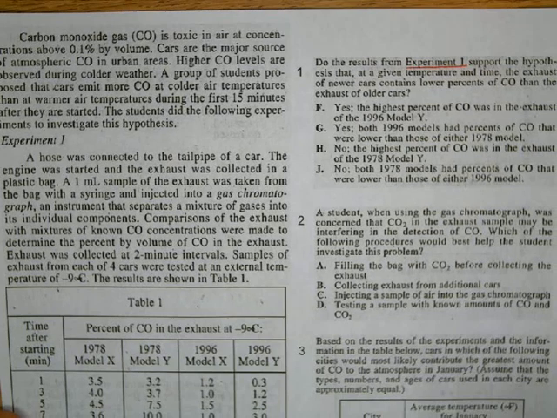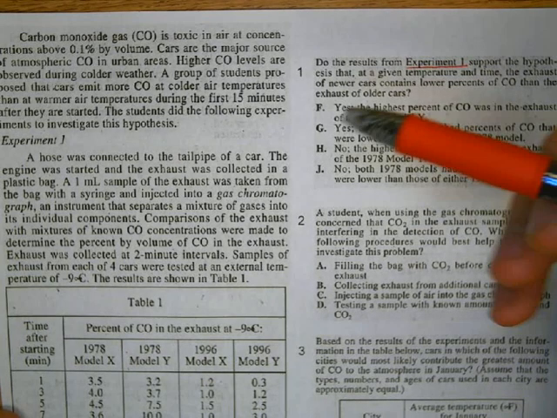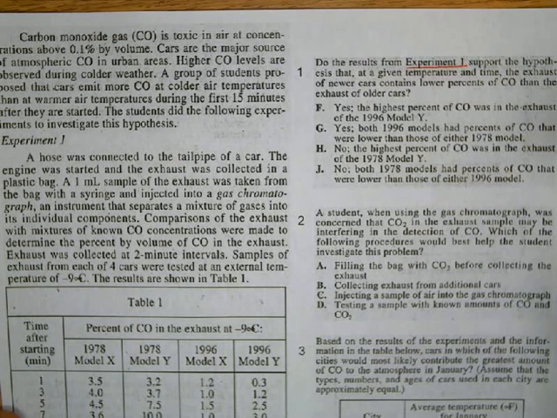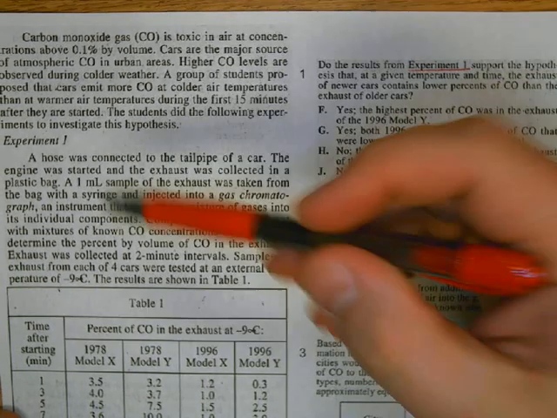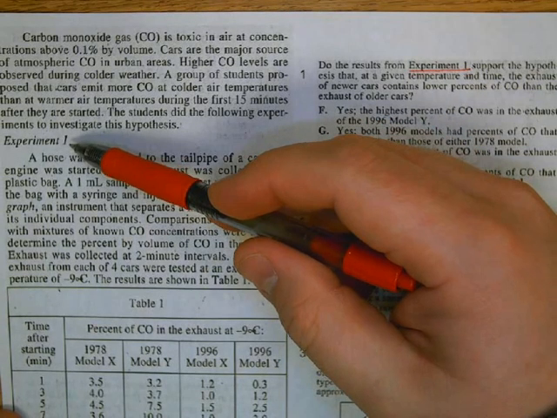Hey guys, this week in the science questions we are looking at a research summary type question. This is one of the question types in the ACT that's characterized by having several different experiments. You can see here we've got experiment 1 and we've got experiment 2.